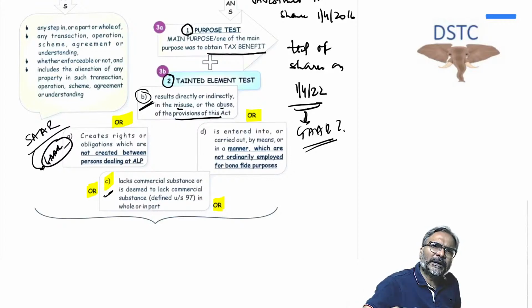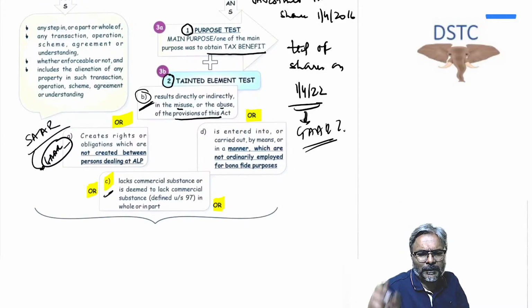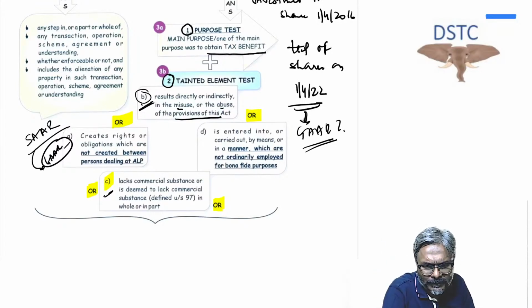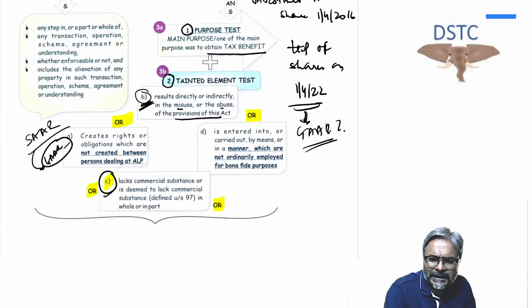Point number B, you will get a lot of opportunity to write point number B. What is that in this context, students? Point number B is result directly or indirectly in the misuse or the abuse of the provision. This is what it is. And the C part. So just A, B, and C. D also, forget it, because D and A primarily will not be the case. So, result directly or indirectly in the misuse or the abuse of the provision. And what is point number C?